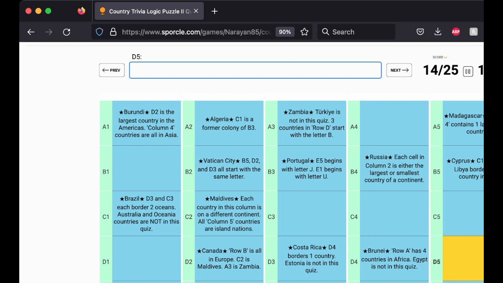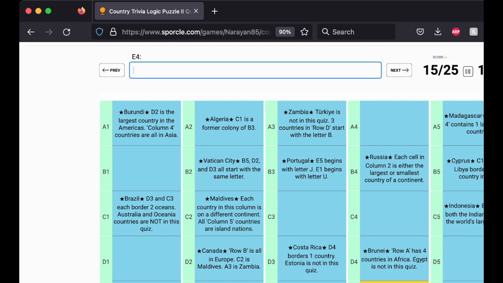So Greenland is part of Denmark, so I don't think it would count. Australia is not an answer from the previous hint about C1. Now the island of Borneo is huge, and Borneo is part of Indonesia, so I'm going to say Indonesia.